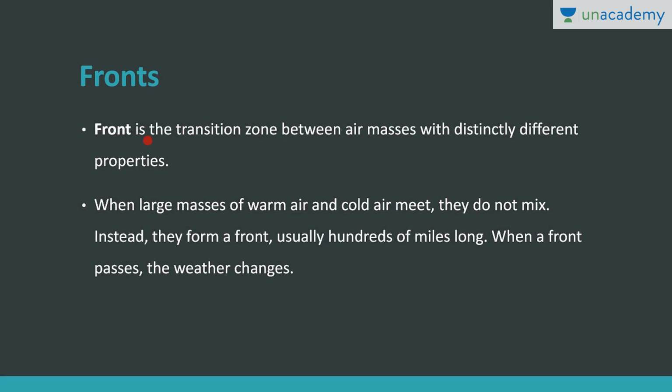Now, what is a front? A front is the transition zone between different air masses with distinctly different properties. We have already studied air masses. If two air masses with distinctly different properties meet, the transition zone between them is known as a front. When large masses of warm air and cold air meet, they do not mix. Instead, they form a front, and this front may extend up to hundreds of miles. When a front passes, there are weather changes.